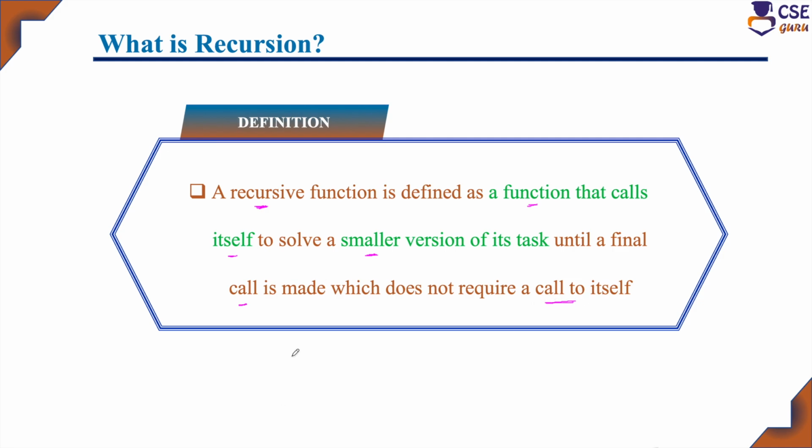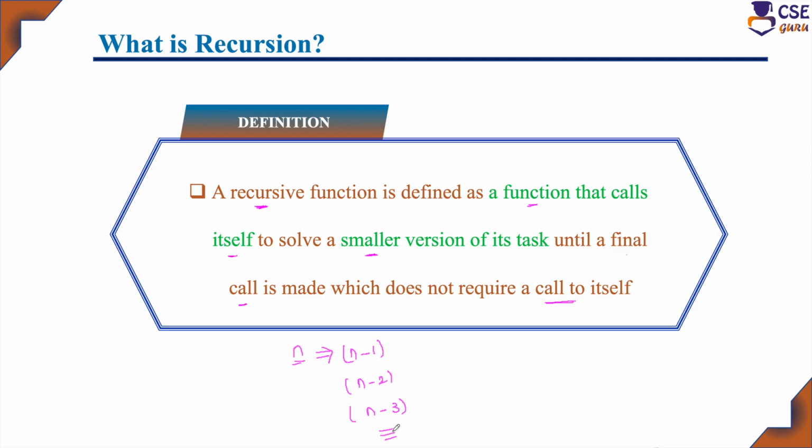For example, if you are considering a problem of size n, to find the solution for size n, divide the problem into n minus 1, n minus 2, n minus 3. Likewise, you divide it into smaller versions until you reach the final step.